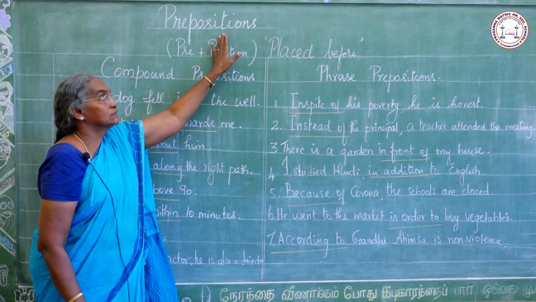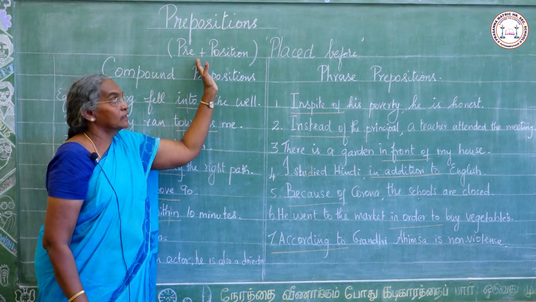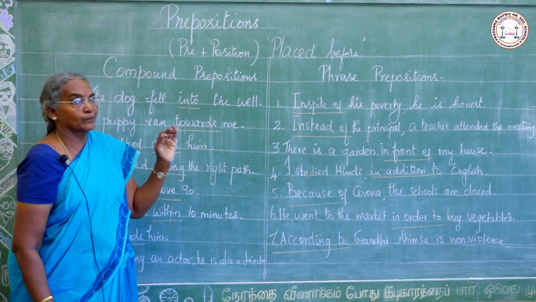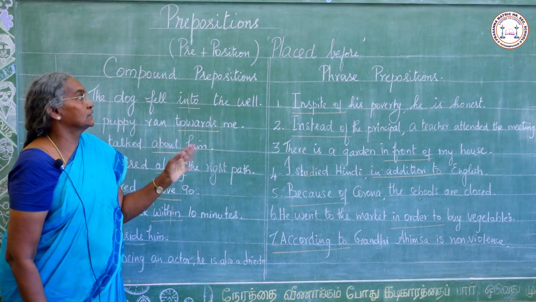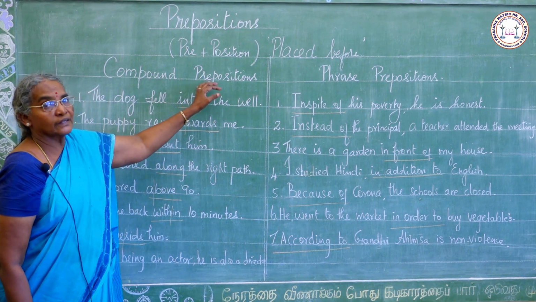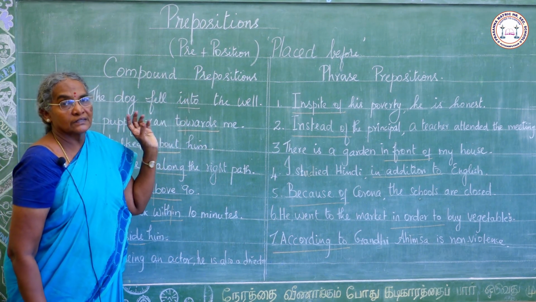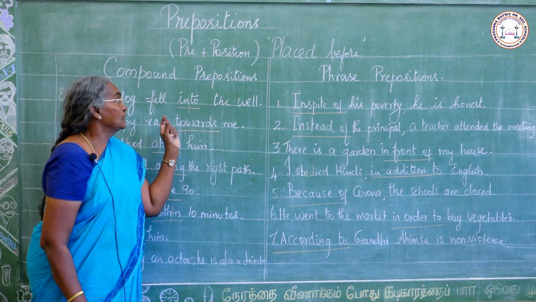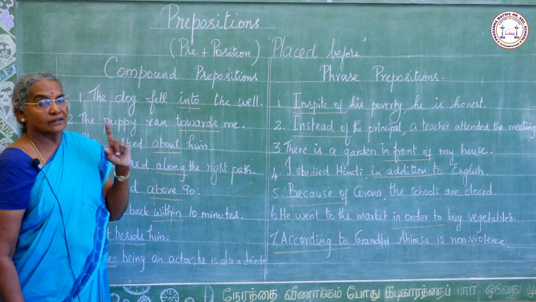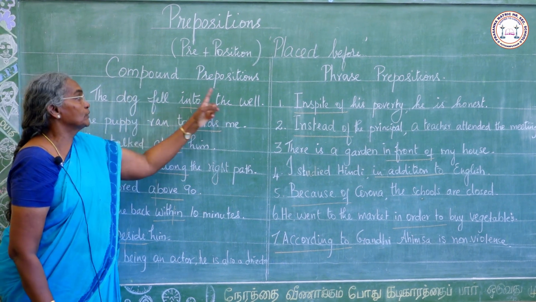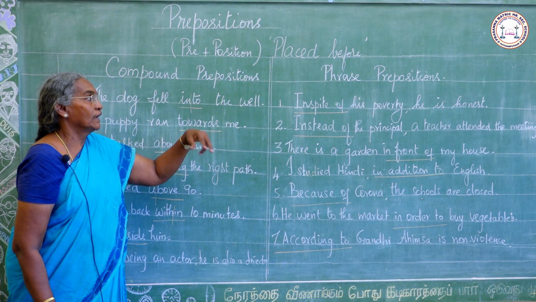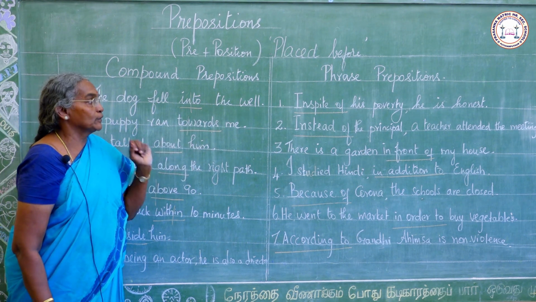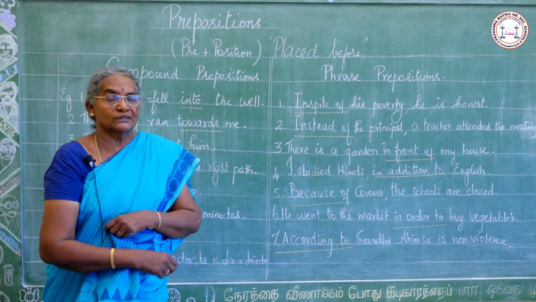Prepositions are words which show the relationship of a noun or pronoun with other words in a sentence. There are three different kinds of prepositions: simple, compound and phrase prepositions. Simple prepositions have only one syllable, compound prepositions have two syllables and phrase prepositions have a group of words with the preposition. I hope you all would have understood.